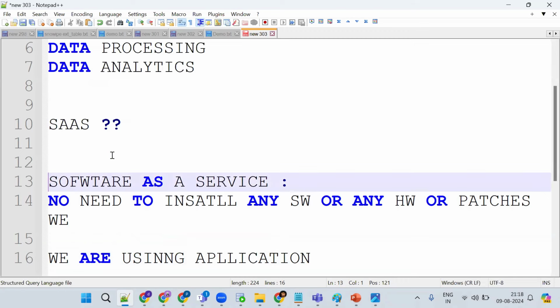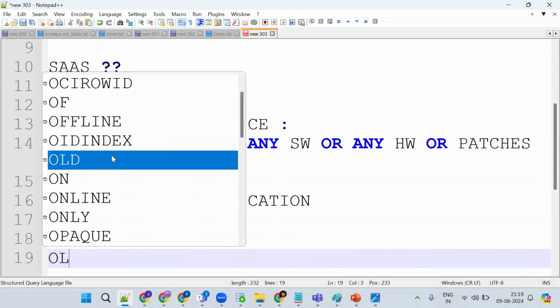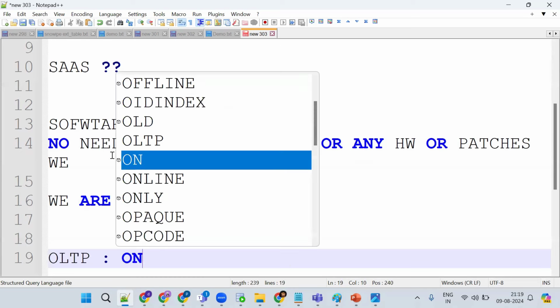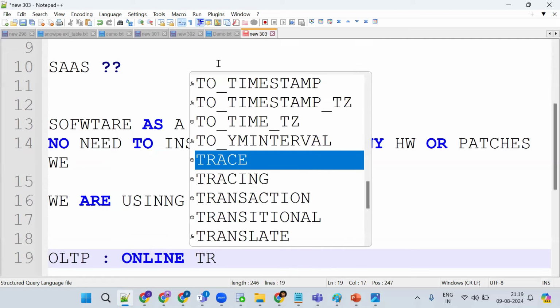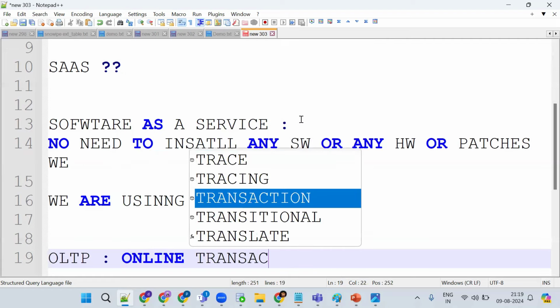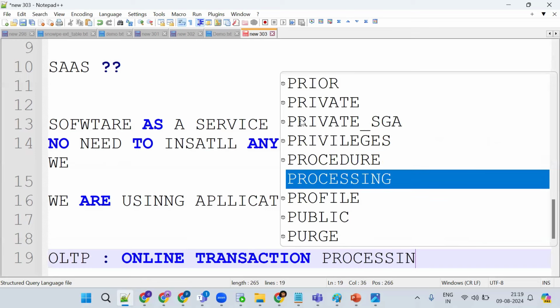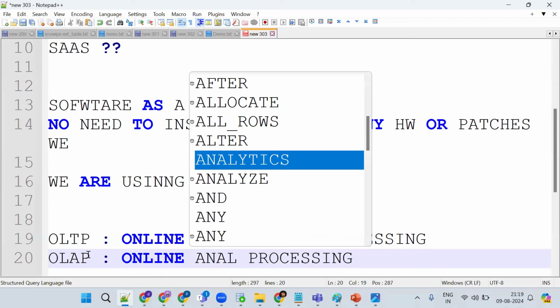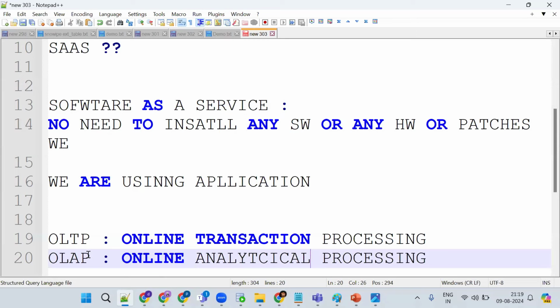Same thing, I'll try to explain with a simple use case. What is the abbreviation for OLTP and OLAP? OLTP is online transaction processing. And OLAP is online analytical processing. I'll give one use case, and based on this you can understand which category Snowflake belongs to.